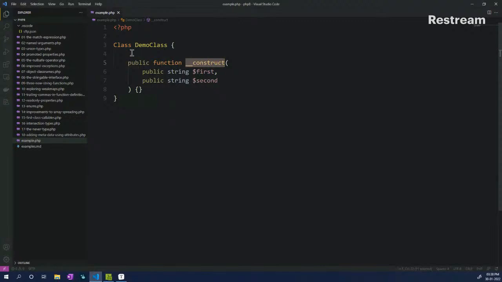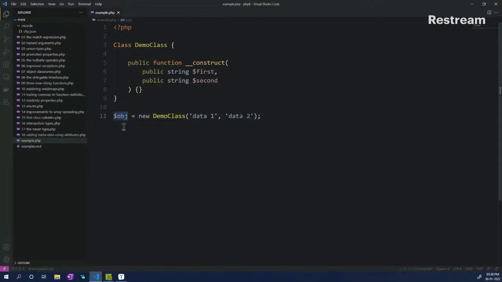We are using the promoted property feature of PHP 8, wherein we are not declaring the properties separately in the class. We are using the constructor argument to define that both of these are public properties, and they will accept only strings, and that's it.